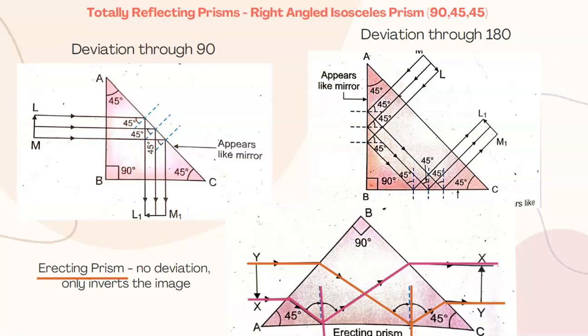So again, totally reflecting prisms are the prisms in which they are 90, 45, 45 angled prisms in which total internal reflection takes place. We have seen how total internal reflection taking place in these mirrors deviates the ray. In the first case, the ray is deviated through 90 degree. In the second case, the ray is deviated through 180 degrees. In the third case, the image comes out to be inverted. Also in the third case, the bottom surface acts like a mirror because TIR is taking place at the bottom surface. It is important to mention which surface is acting like a mirror when total internal reflection takes place.